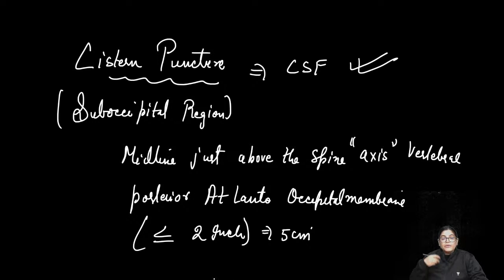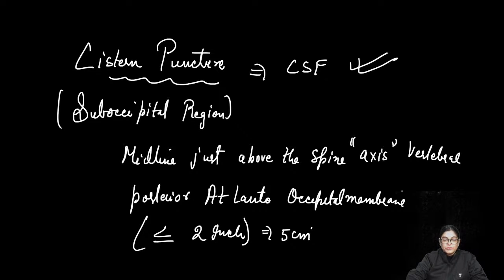Now, if you go further anterior, what will be the dangerous aspect? If you go further 1 centimeter anterior, you can accidentally puncture the medulla, a very important part of the brainstem which has respiratory and vital centers located in it. So you must not go deeper than 2 inches in the midline, just above the spine of the axis cervical vertebra.